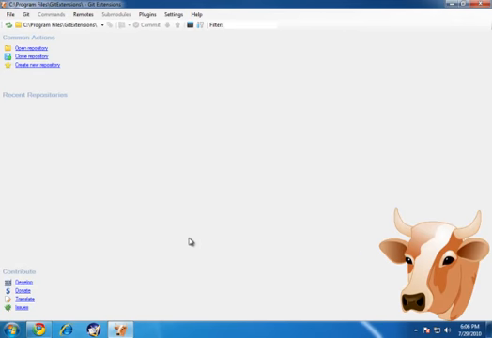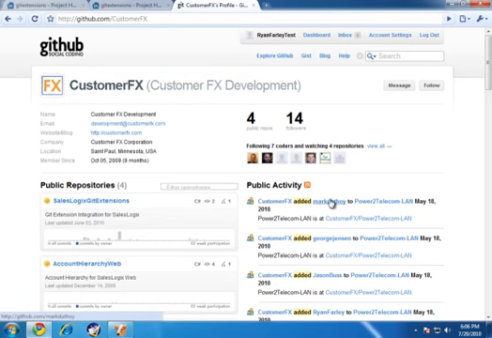It does make your job a little bit easier as far as SalesLogix development goes, so we are going to install it. It is called Git Extensions for SalesLogix. What Git Extensions for SalesLogix does is integrate Git Extensions into the SalesLogix Application Architect, giving you a lot of the core functionality that you'll use day to day right there inside of Application Architect.